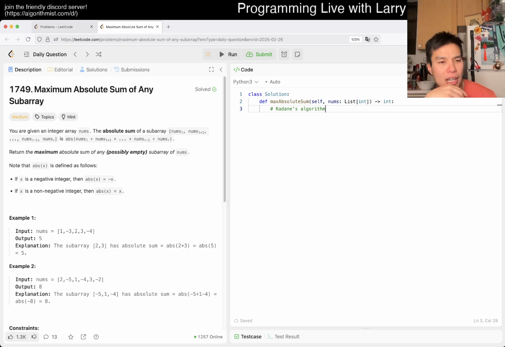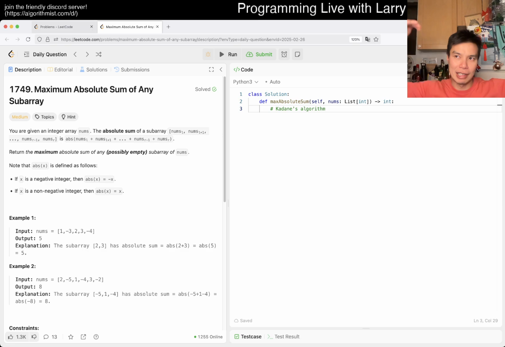I thought it would be more contribution-based like we did yesterday, but I think it's just Kadane's algorithm. Okay, let me step back a second. I think the absolute value is one of those functions that could be intimidating because you don't know what you're looking for, right? It is tricky because as a function, it has this weird pairwise thing. And okay, maybe I will draw real quick.